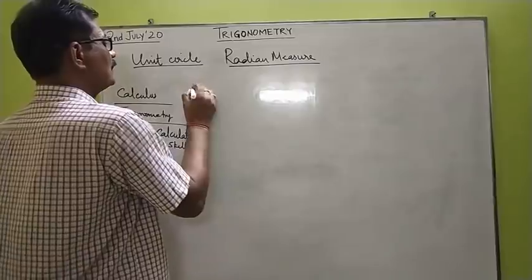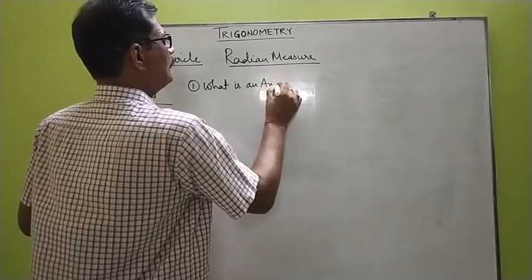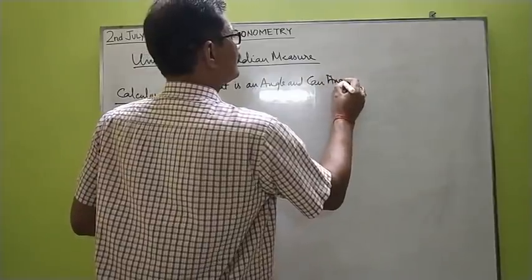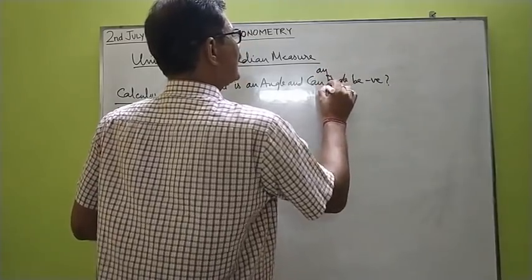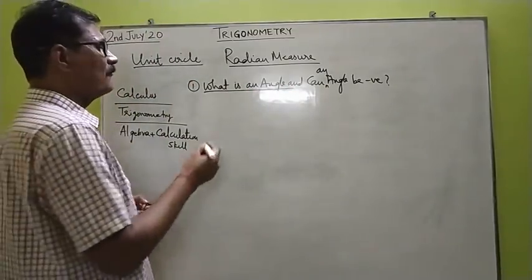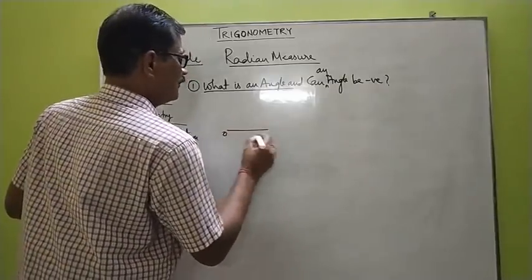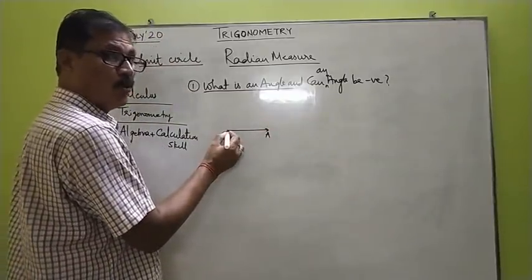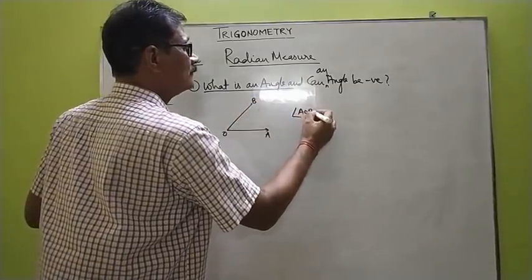Now, moving on to the basic concepts of trigonometry. We begin with the first concept, that is, what is an angle? And can an angle be negative? Now, you have done a lot of constructions up to class 10. You know the angle is formed when a ray rotates about a fixed point. So, when a ray OA, starting from its initial position OA, rotates about a fixed point O and reaches its final position OB, then we say that angle AOB is being formed.